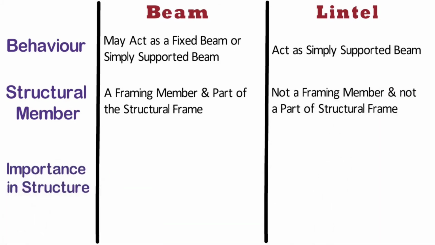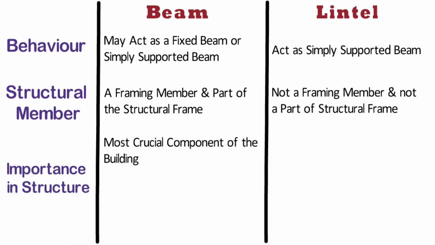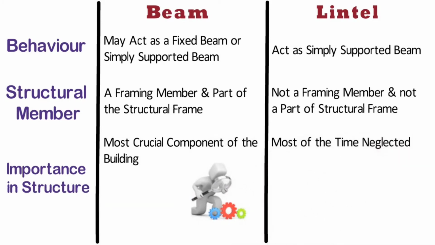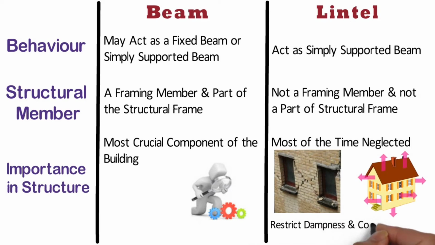Importance in structure. The beam is the most crucial component of the building and hence it needs due consideration while designing. Whereas most of the times lintels are neglected. At times these structures are not even provided, which ultimately leads to diagonal crack at openings. But they can be advantageous in reducing heat loss from a building and can restrict the occurrence of dampness and condensation.